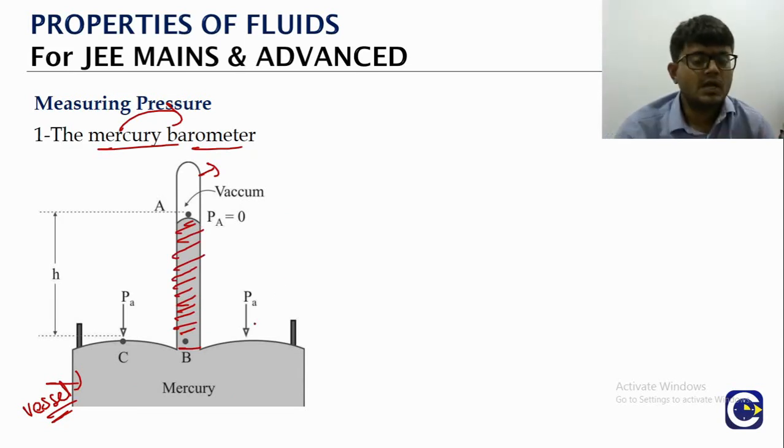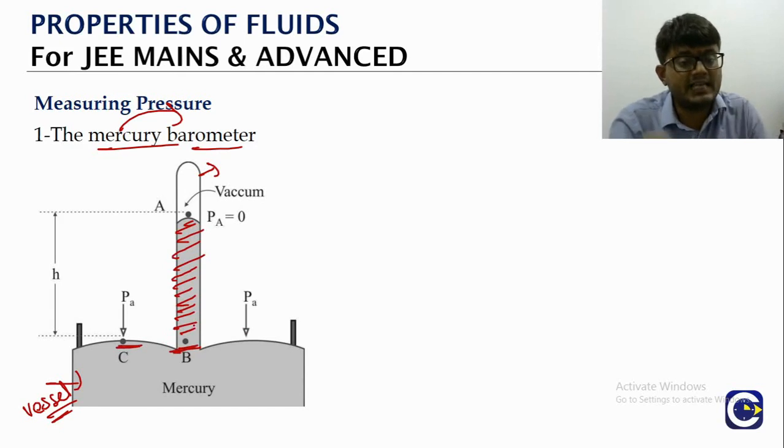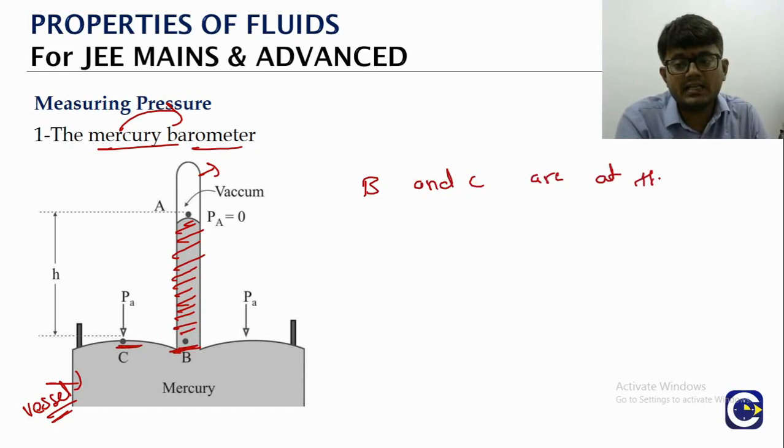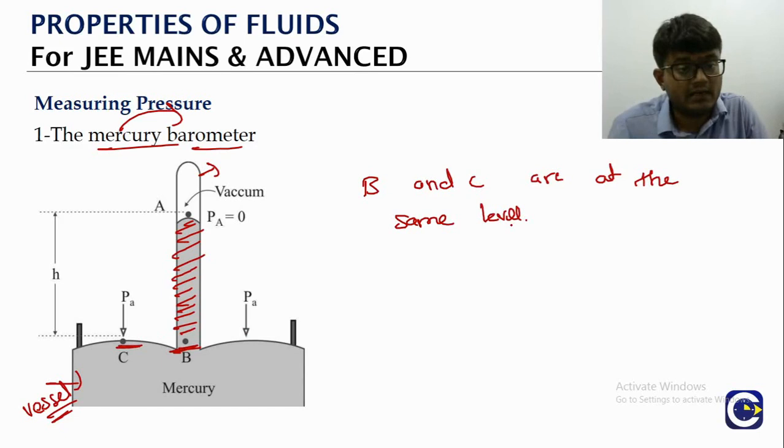Now what we will do is take point C and point B, which are at the same horizontal level. B and C are at the same level. So as I said before, we are going to use that point in a lot of derivations and standard concepts we are going to see in the statics part.